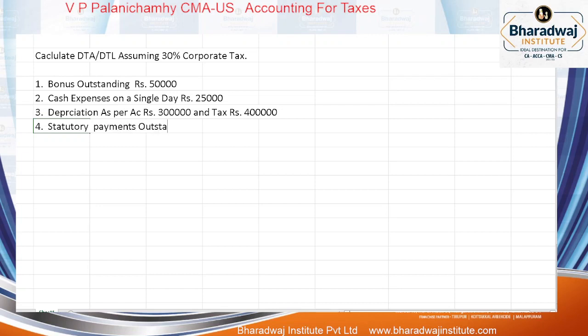Statutory payments outstanding rupees 50,000. Payment without TDS, rupees 60,000.